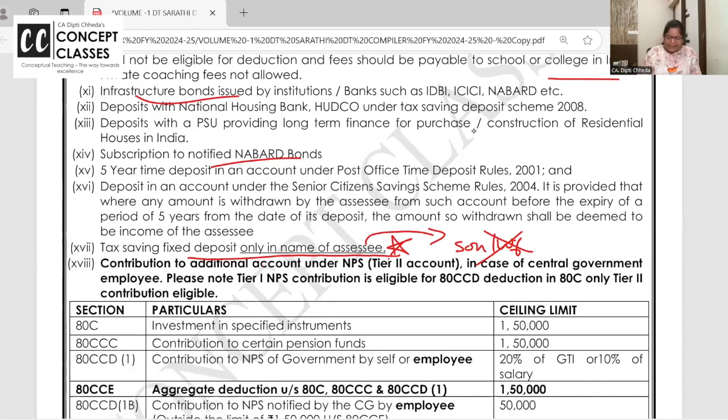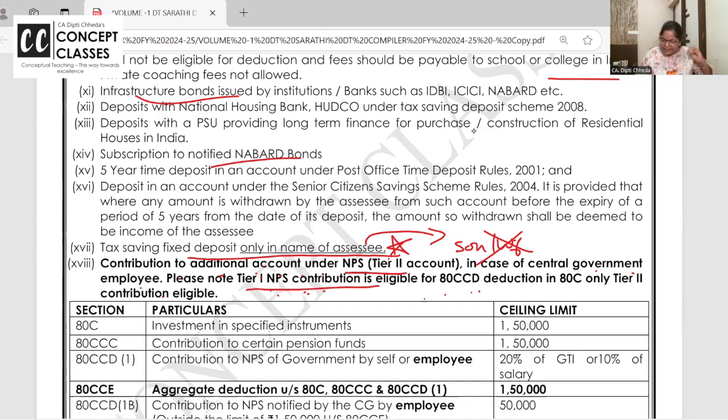And this one is a recently added contribution to the additional account under the NPS Tier 2 in case of central government employees. NPS contribution Tier 1 is eligible for 80CCD.